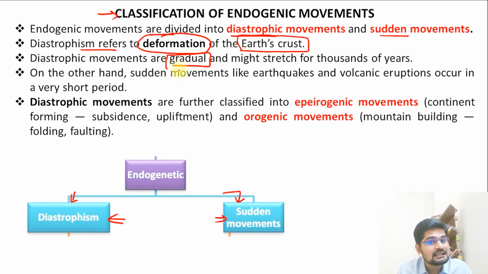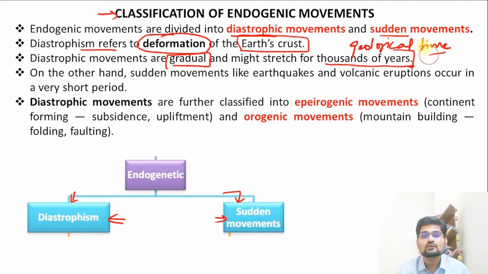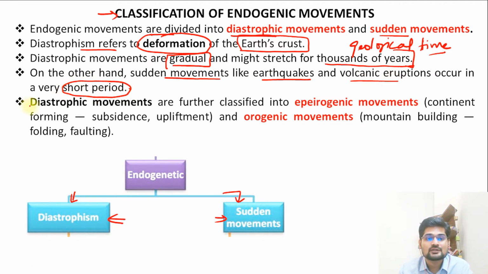They are not sudden, they are gradual. They act for thousands of years. That's where the geological time scale is important. We need to understand the geological time scale for understanding this gradual movement through thousands of years. On the other hand, sudden movements like earthquakes and volcanic eruptions happen in a very short period of time. That is what we have classified here as the sudden movements.